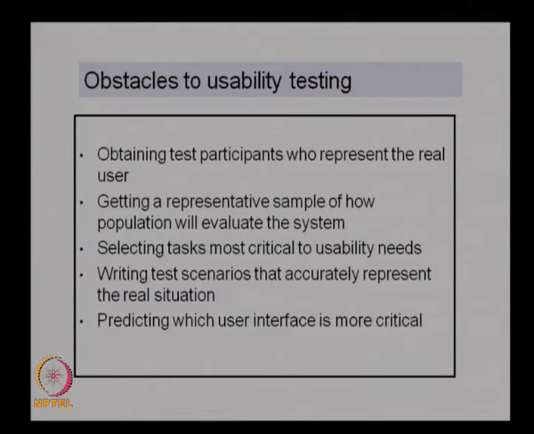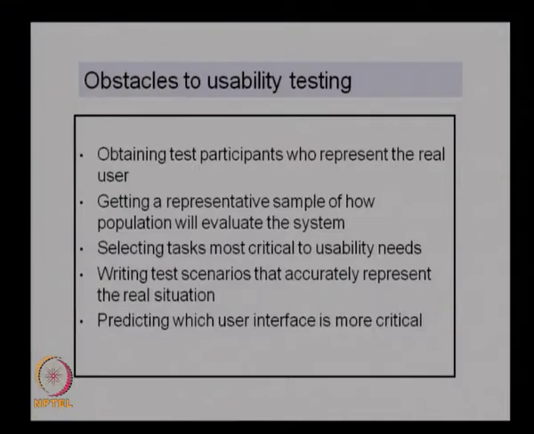So these are the main obstacles in doing the testing. Whenever we do usability testing, we need to make sure that we have a representative sample of the population who use the system, that we have the scenarios identified properly, that we have the critical user interfaces identified, and that we write down the scenarios to test and the important tasks to be tested. All these need to be analyzed and recorded properly to make sure that we do proper testing, and that these test values really represent the acceptance of the system by the users.